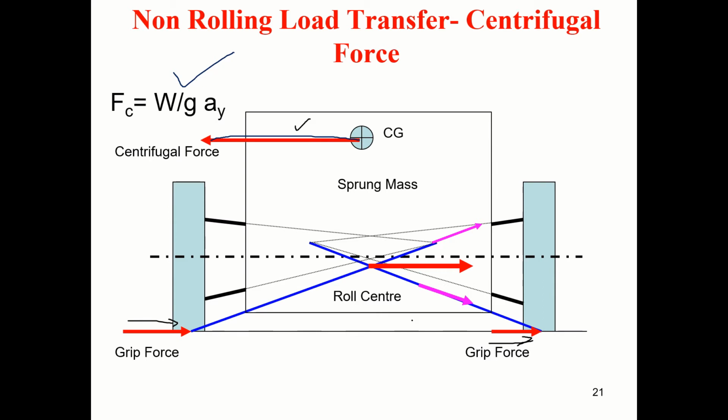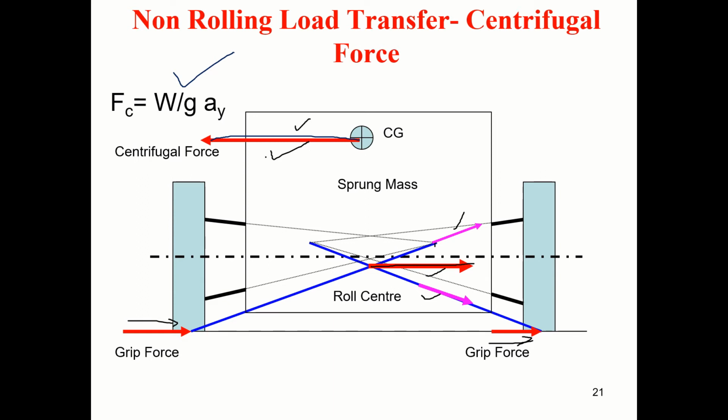Let me transfer these grip forces like this. Join this point with this point, and this point with this point. If I transfer this load along this line, then the vectorial sum of these will be this force, which is equal and opposite to the centrifugal force.